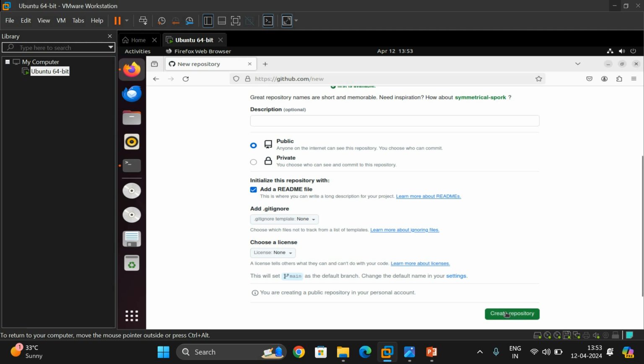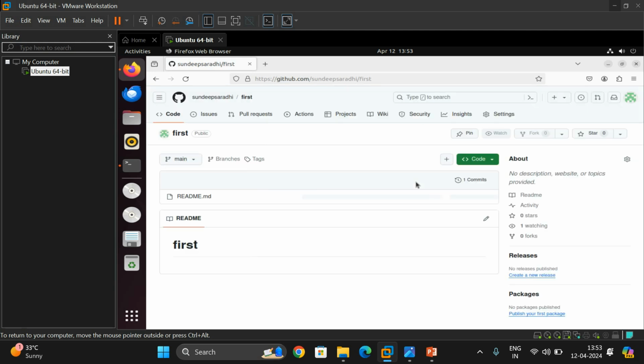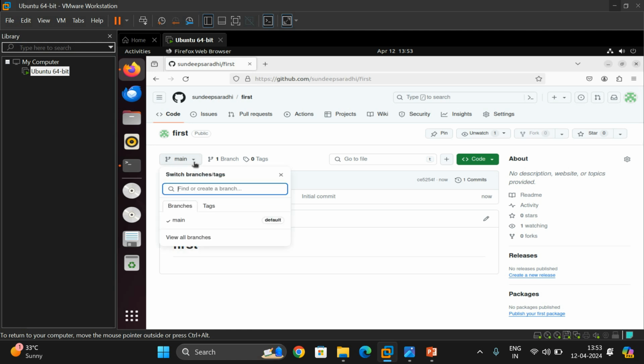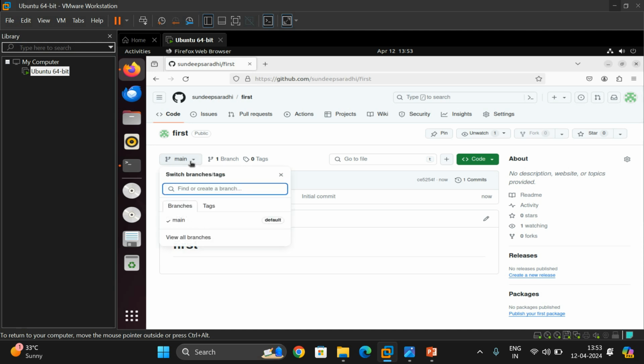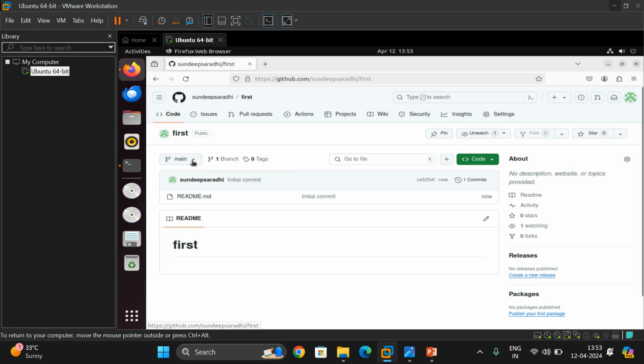So I am clicking on create repository. And see, once it is created, we can see the readme file is available. Other than readme, no file will be available in the repository. You can see this is the first repository, and here there will be different branches, similar to our folders, and main is our branch. You can also create more branches, which we'll see in further sessions. And this is the main branch. Imagine main is nothing but a folder.